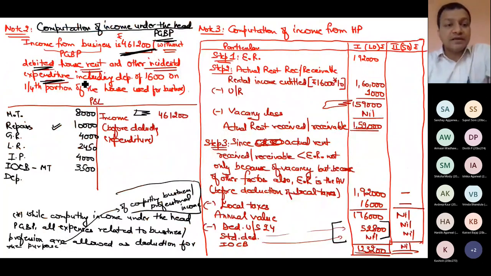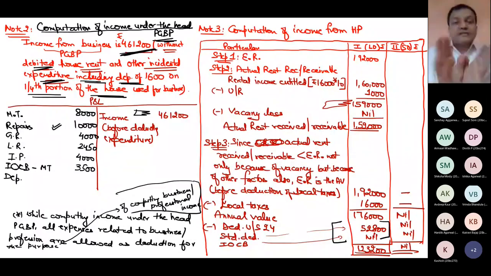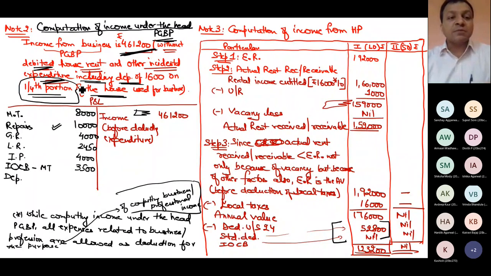Depreciation. The question was saying that I am also deducting depreciation on a 1/4 portion of the house. This depreciation is not for the entire house. This 1,600, so don't divide 1,600 by 4. This is only for the 1/4 portion, so this 1,600 is only for this 25% portion. For such things you should be careful.